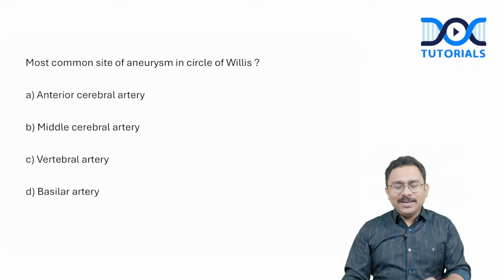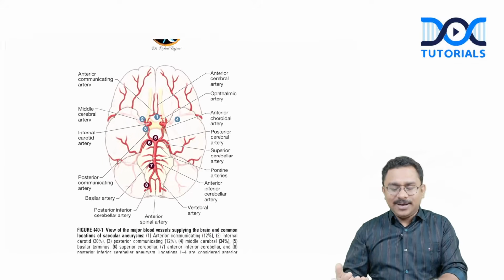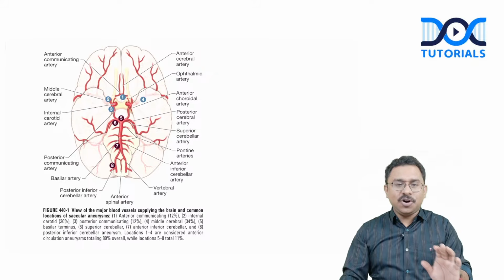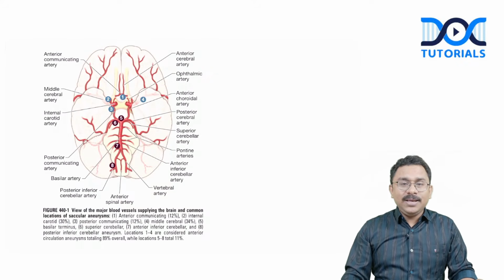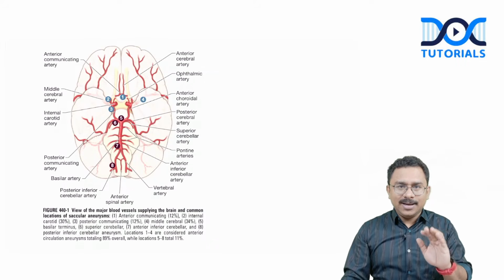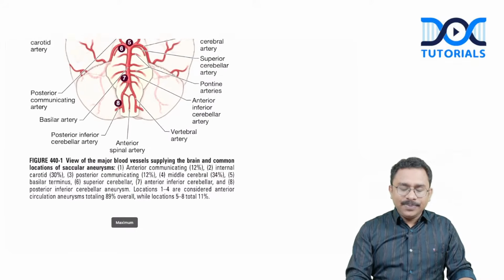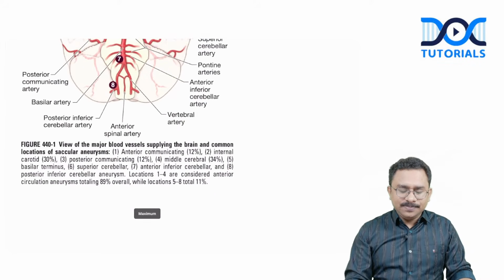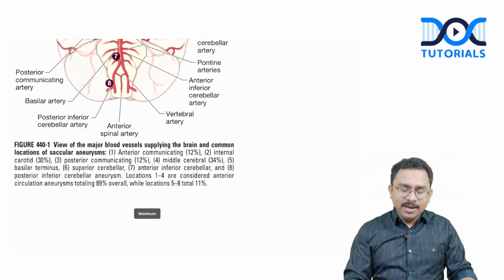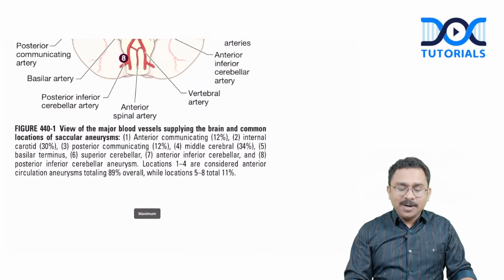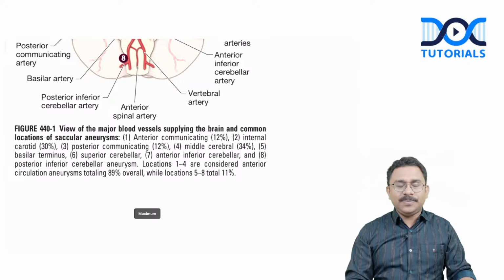But the problem is when you look at more data, I'll just show you one screenshot. This screenshot is from the 22nd edition of Harrison, the current latest edition. Please look at this. This is an image exactly taken from the book, the view of the major blood vessels supplying the brain and the location of saccular aneurysm.